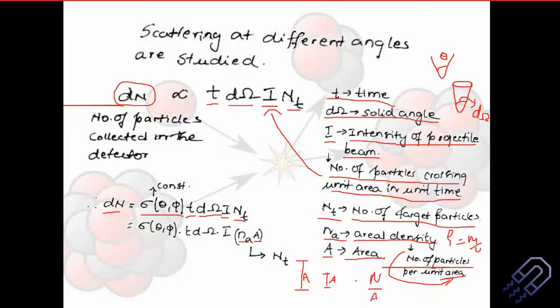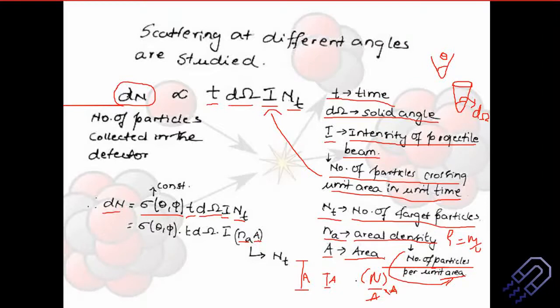Okay, and then this is nothing but into area. So if you just multiply this, area gets cancelled, you again get back the number. But whenever you want to know how many particles exist within a system in general, we consider the density relation, right? We know how much is the mass per unit volume. So if something is very heavy, that means the density is more. That means there are more number of particles. If something is very light, density is less, so fewer particles. And that's why we just don't write down n into t, we write down Na into A.